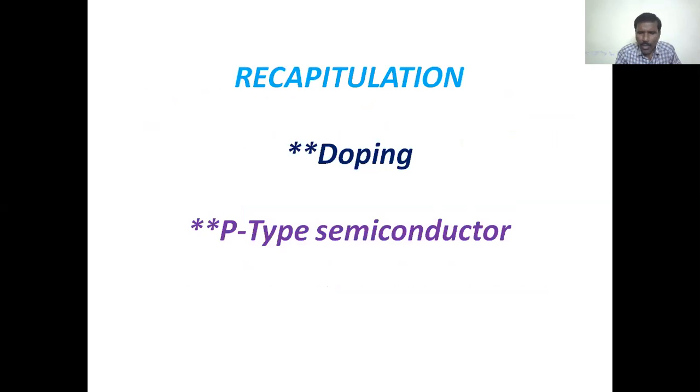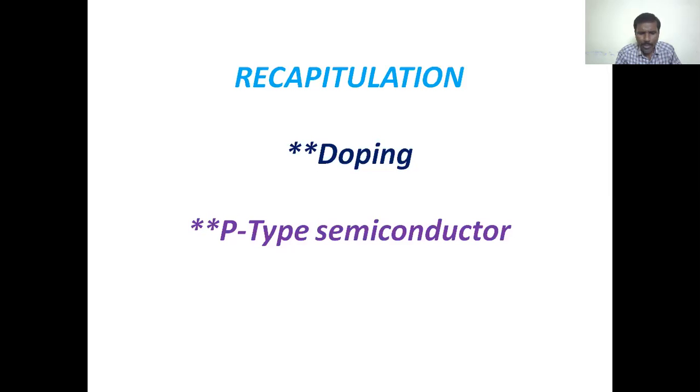By doping, we can form p-type semiconductors as well as n-type semiconductors.